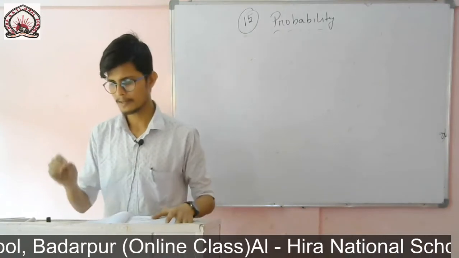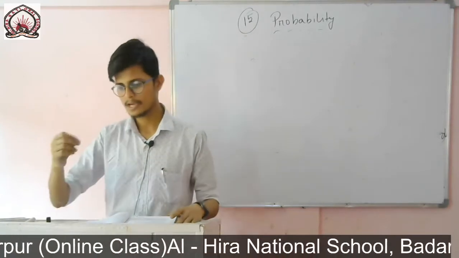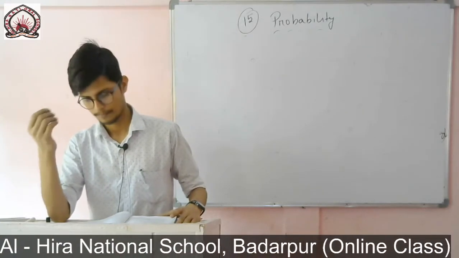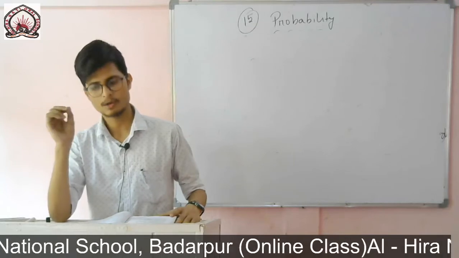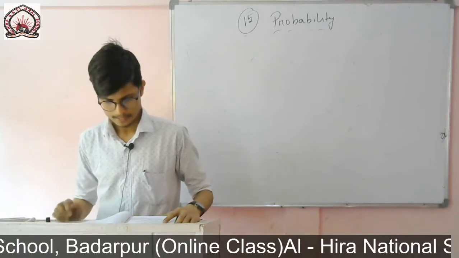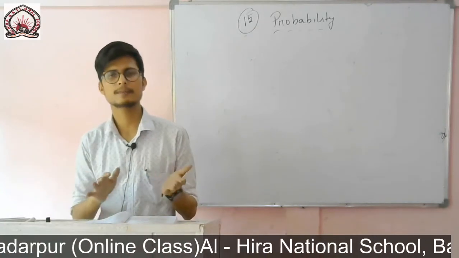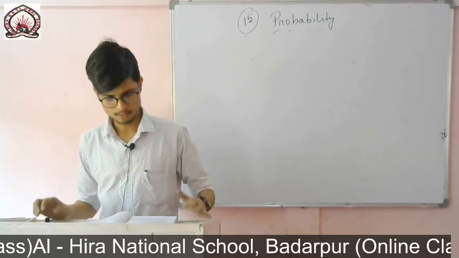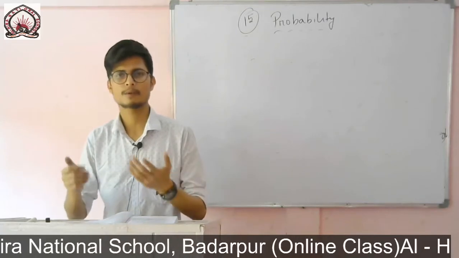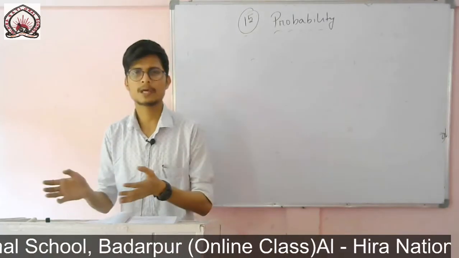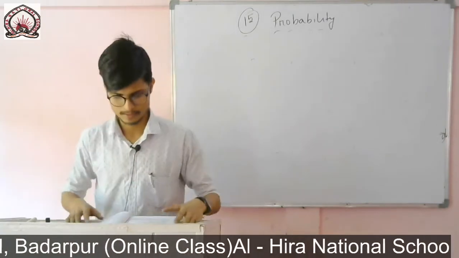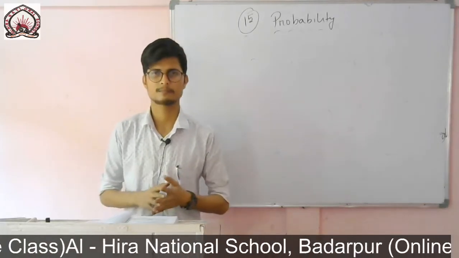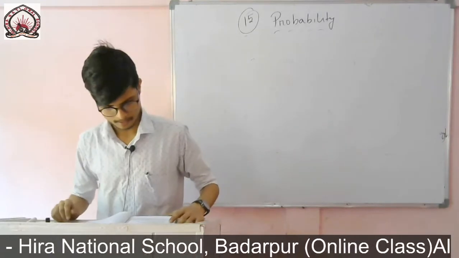So you write that this statement does not have equally likely outcome, as the player may shoot or miss the shot. It is not equally likely. Here the ability of the player is the main factor. We don't know the player, whether the player is good or bad. If he is a new player, then he will miss. If the player is perfect in playing basketball, then he will easily score this goal.